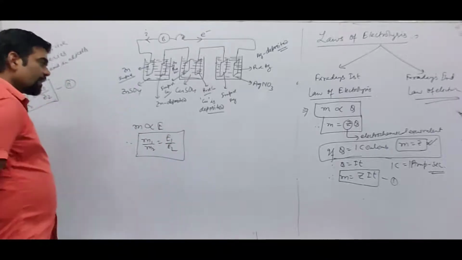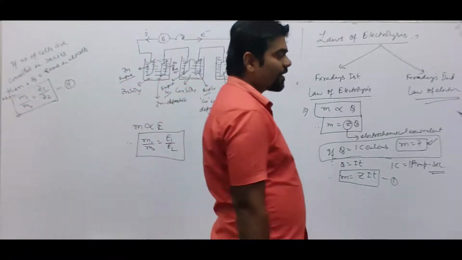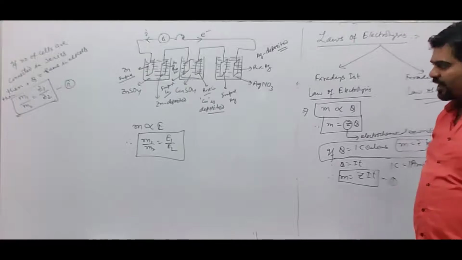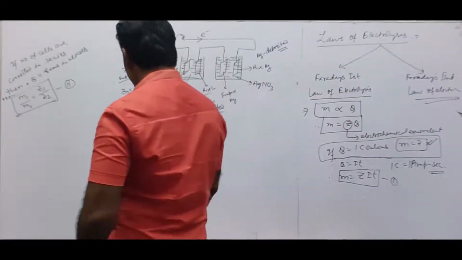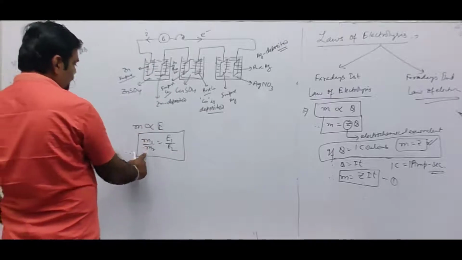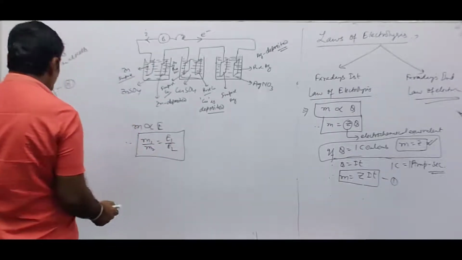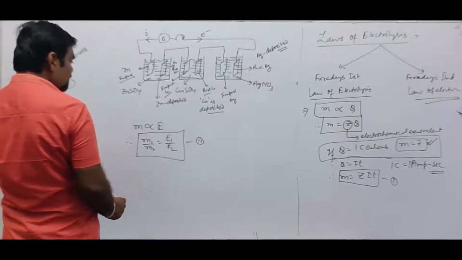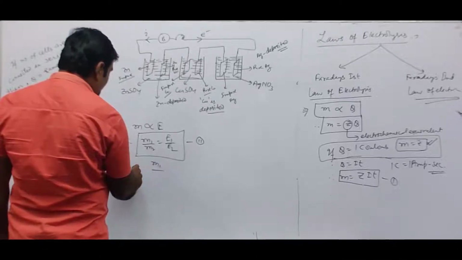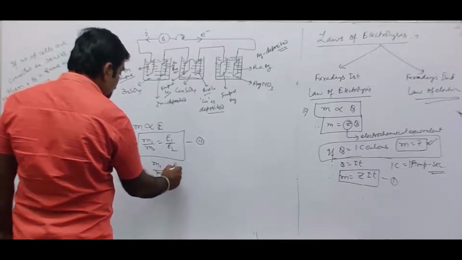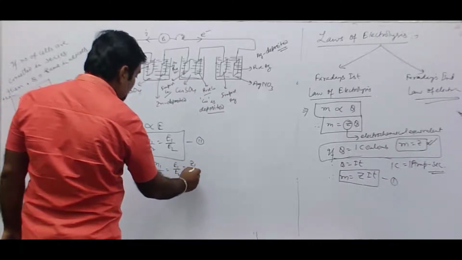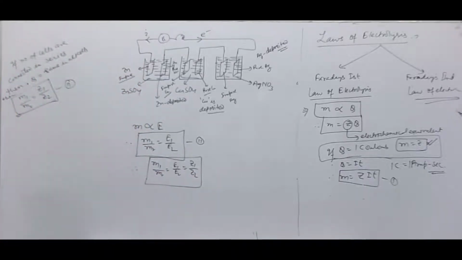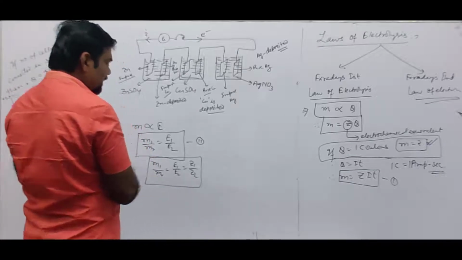If the same quantity of electricity is passed through a number of cells connected in series, then the mass of substance deposited at the respective electrode is directly proportional to their equivalent mass. So M is proportional to E. Therefore, M1 by M2 is equal to E1 by E2. Let's say this is the second equation. Since we know that M1 by M2 is equal to Z1 by Z2 as well, therefore M1 by M2 is equal to E1 by E2 is equal to Z1 by Z2.